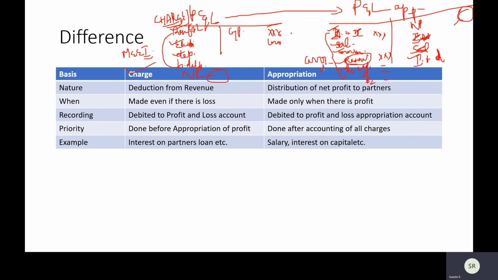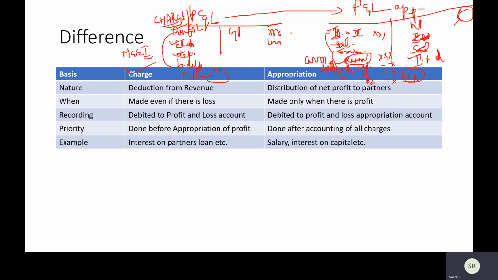Okay, if there is no profit, then if it should not be given, that is fine. Not all firms will have interest on capital. Not all firms will have salary or commission or transfer to reserve. So in a few questions, maybe for net profit, you just merely have to transfer it to the partners' capital accounts in their profit sharing ratio, which will be given in the question, or rather which we will find out. So all these things will be done.